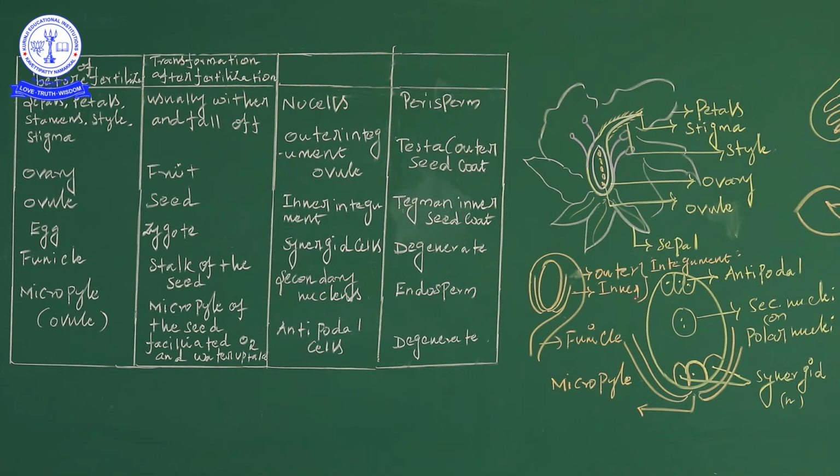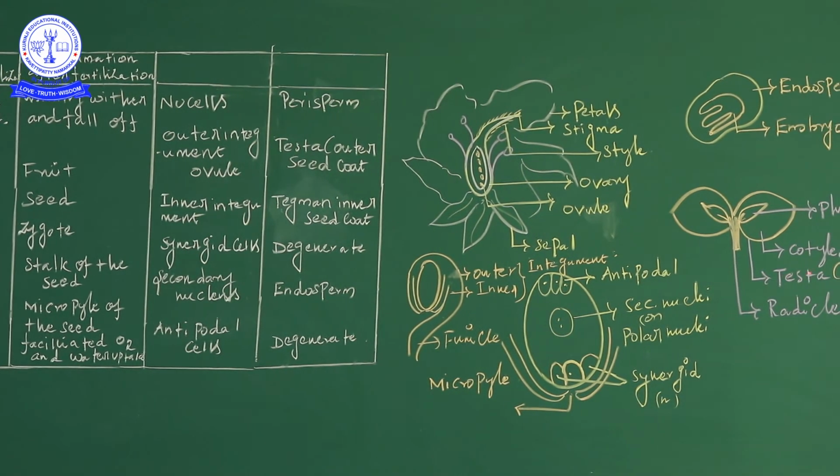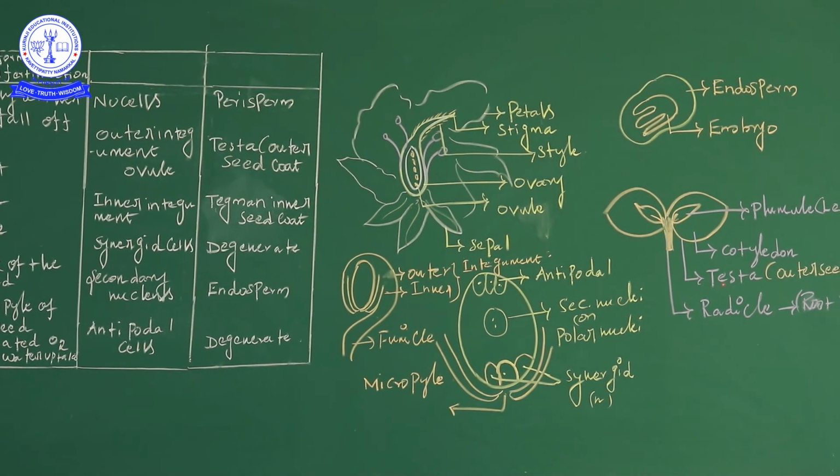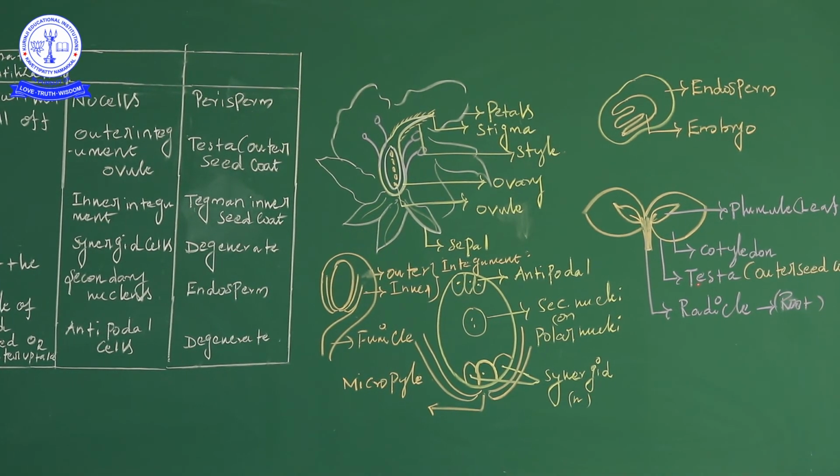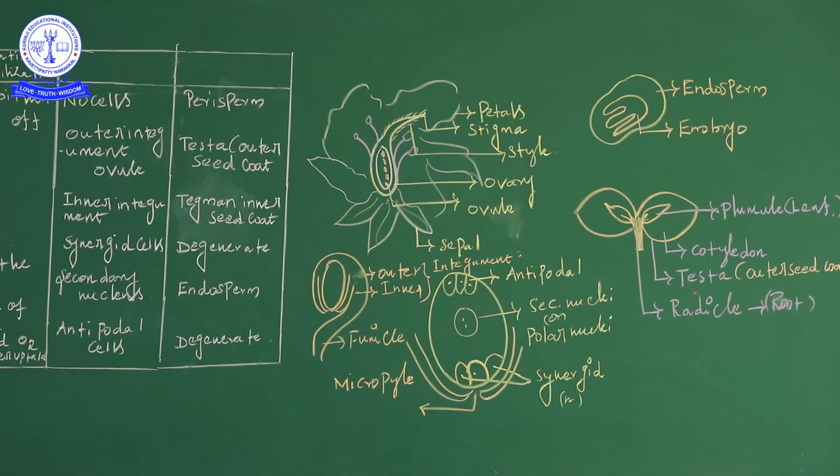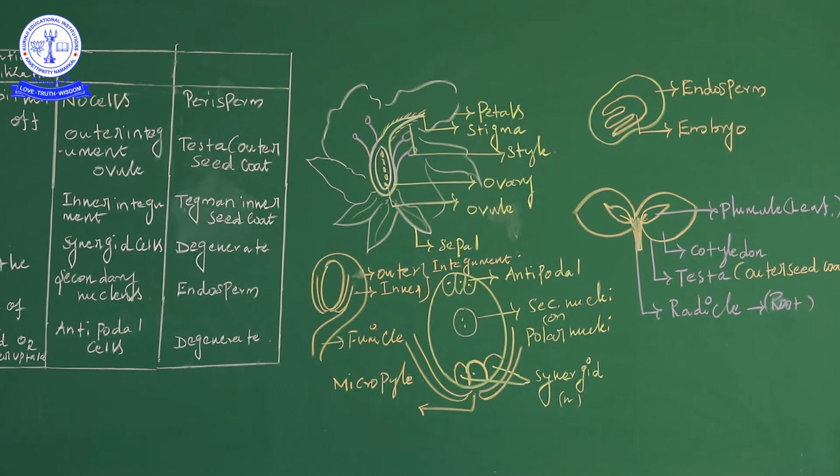Also, in some plants the integument is absent, and that is called an ategmic ovule. It is very important for the integument. And then next, the outer integument of the ovule forms the testa, the outer seed coat. The testa is present as the outer seed coat.